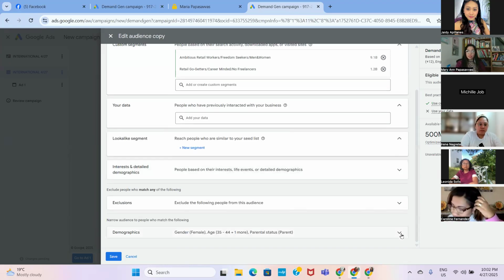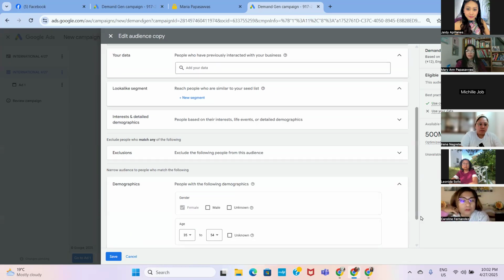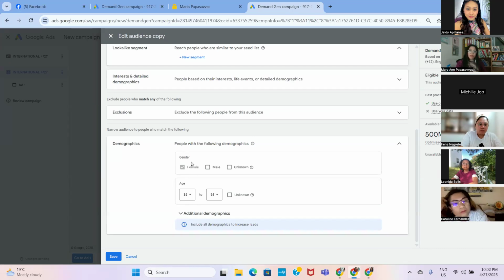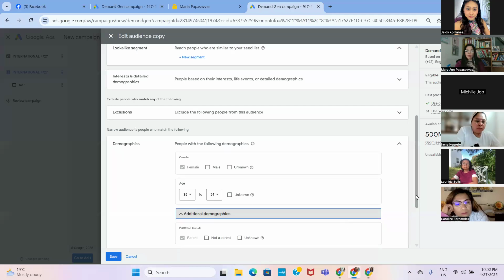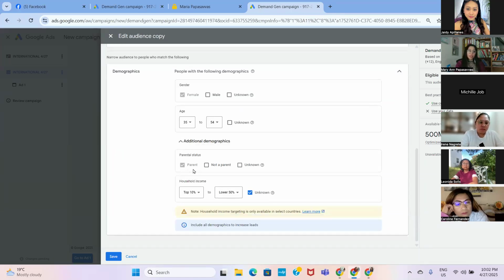And my targets are just, let me show you my other. So only female, 35 to 54 on this additional demographics. I'm not gonna tick anything because my target is fully about parents. And this, I will not touch anything because I'm targeting international. So if you want to target the same as how I target, don't touch anything here. Just the parental status, the age, and those ones. Okay, so let's save that.